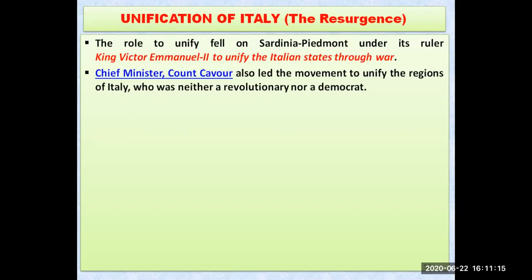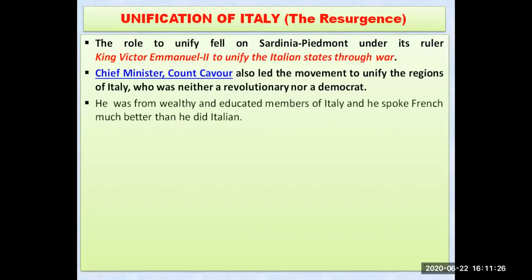And about Count Cavour, something is written that he was neither a revolutionary nor a democrat. Means he was a neutral person, and he was trying to get Italy unified. He was from a wealthy family and educated members. Since he was quite educated, and he belonged to a wealthy family also, he spoke French much better than Italian. So he was speaking French also. He was wealthy, and he belonged to educated members. So he was educated also.